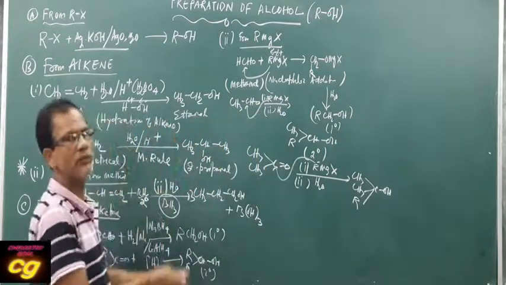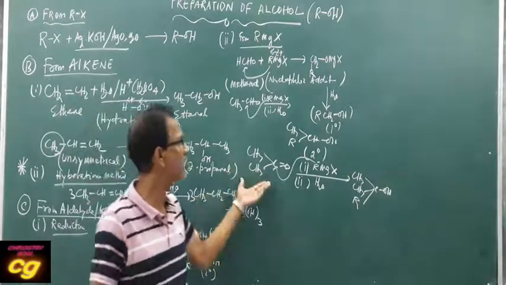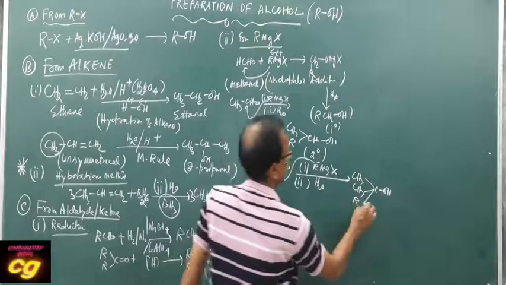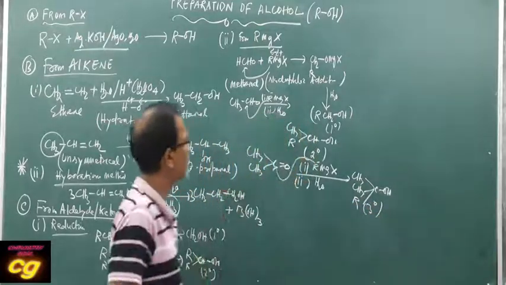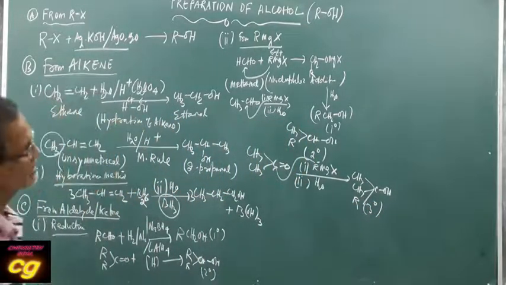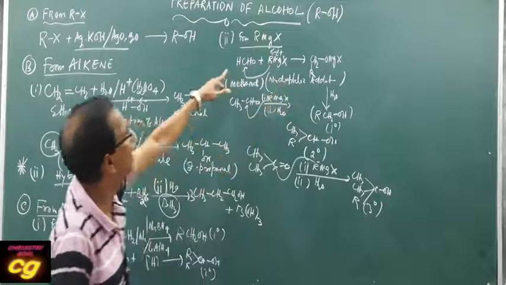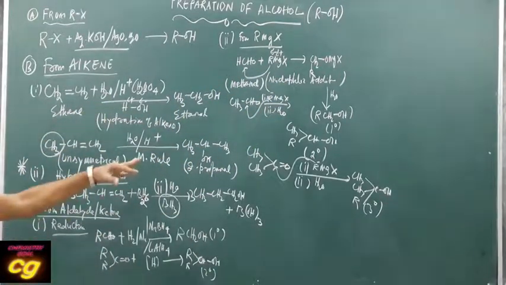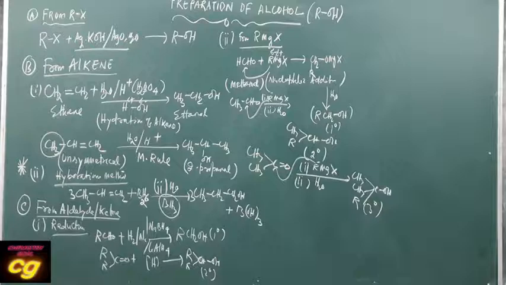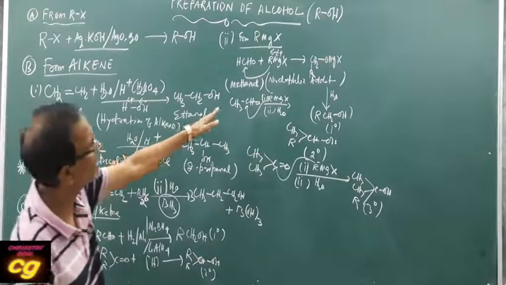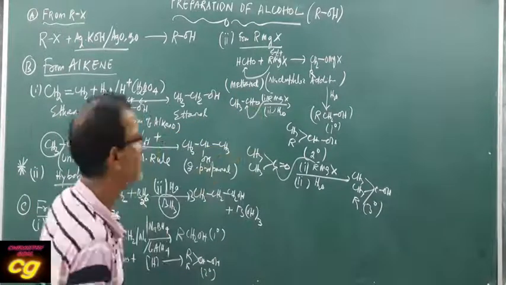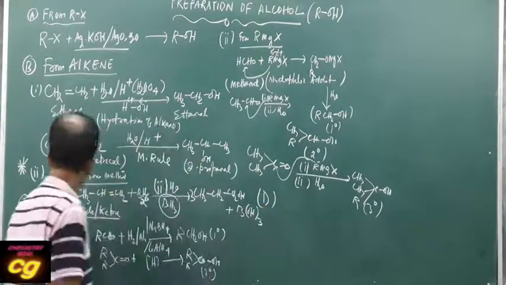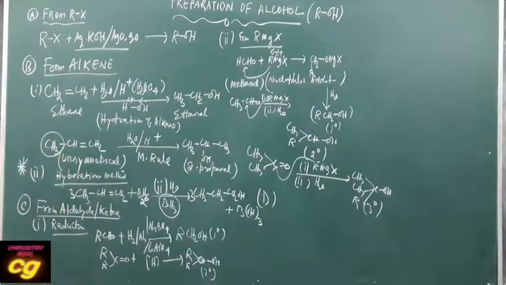So there is addition of one extra alkyl group. That's why this is a tertiary alcohol. Preparation of tertiary, secondary and primary alcohol from Grignard's reagent using aldehyde and ketone. So from aldehyde and ketone we can prepare alcohol by the reduction method, and by using Grignard's reagent. Then a very important method: from aldehyde, ketone, and also from ester and acid you can